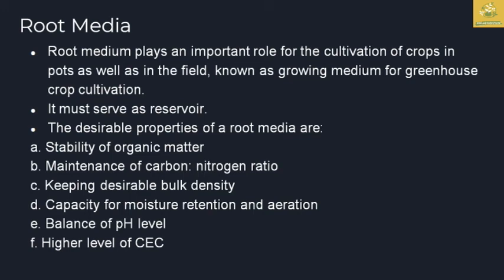The desirable properties of root media we can select for protected structures are the stability of organic matter, maintenance of carbon nitrogen ratio, desirable bulk density, capacity of moisture retention as well as aeration, balance of pH level, and a higher level of cation exchange capacity, shortly called CEC. These are the desired properties which must be maintained in the root media.